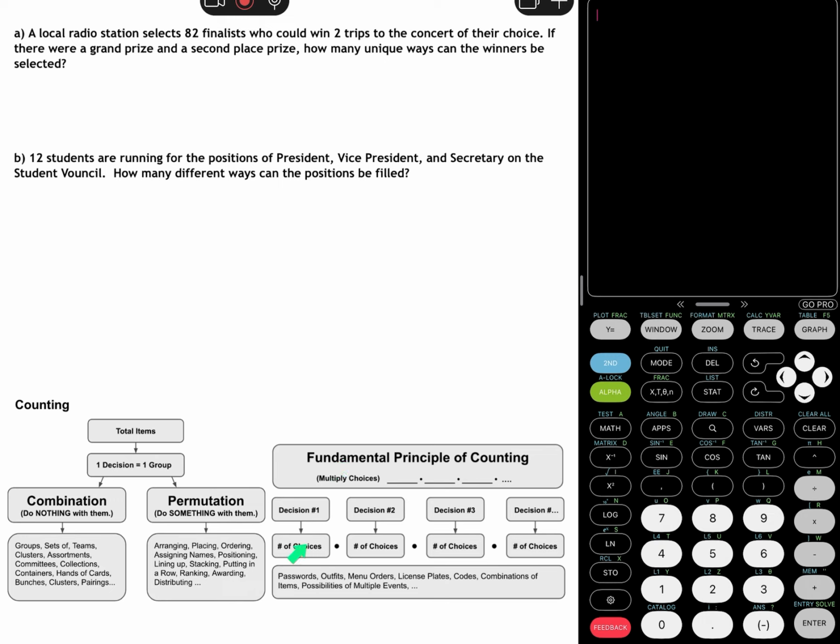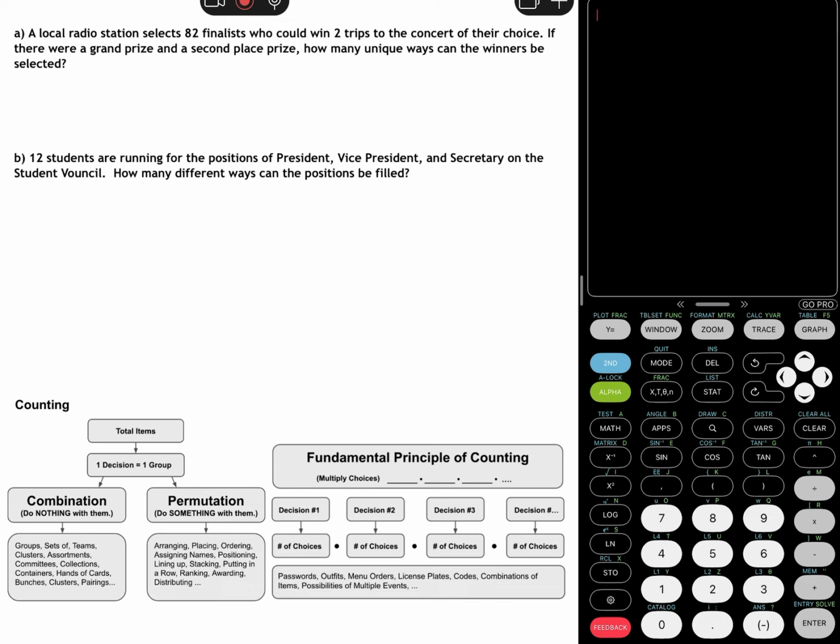Versus the fundamental principle of counting, where each of those things you're choosing comes from a completely separate sample space, or a repeated sample space, meaning sets of numbers or sets of letters you can use over and over again. With a combination and permutation, once you've chosen something, it's chosen, you can't choose it again. So let's look at our problems.